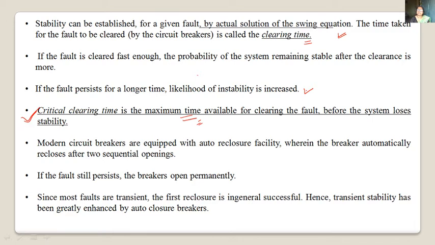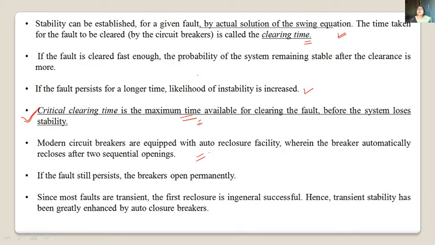We have seen that steady state stability is the ceiling of the system. Transient stability is definitely lower than the steady state stability. But how do we increase the transient stability? We are using auto reclosers.